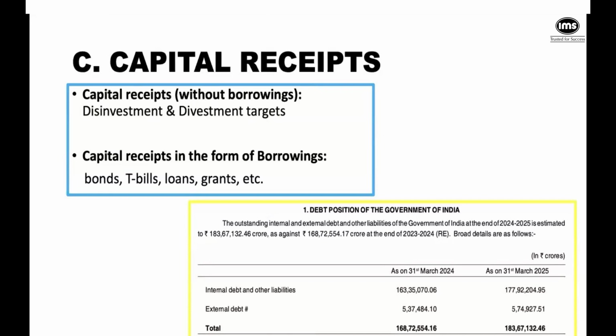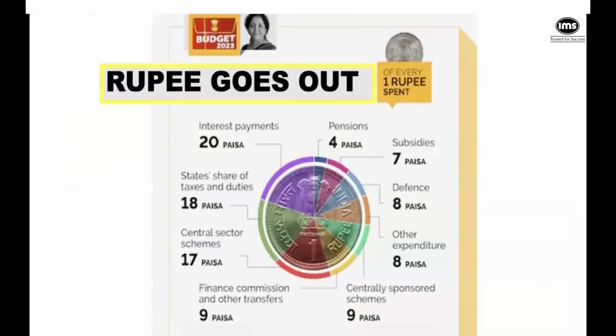So that was all about money coming in. Now, what about rupee going out? So where is the government spending, right? So here the government has got some interest payments, okay? Some pension to be paid, some subsidies, defense expenditure. So again, if it's 1 rupee, then 20% is interest payments the government has to make to external bodies, okay? I'm so sorry. The previous point was actually the revenue coming in.